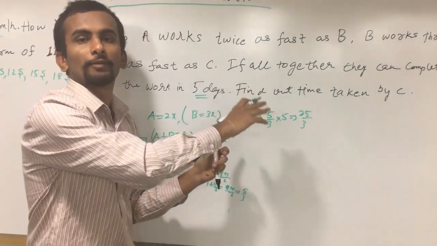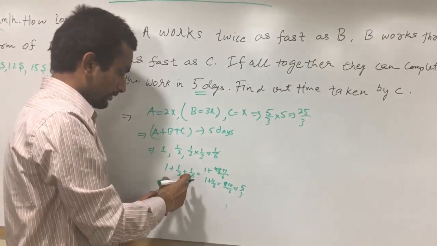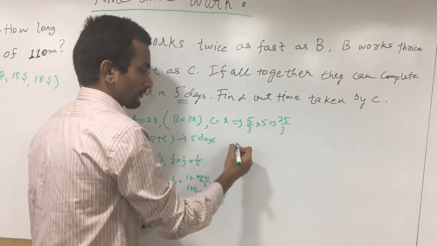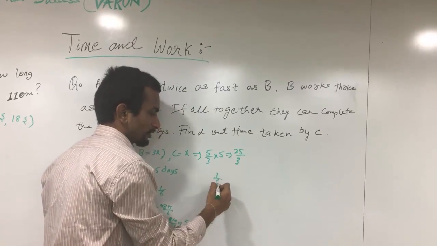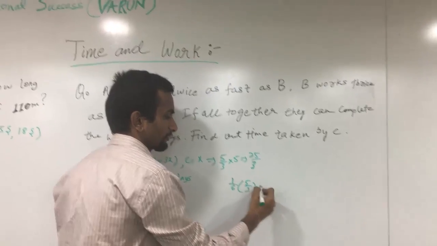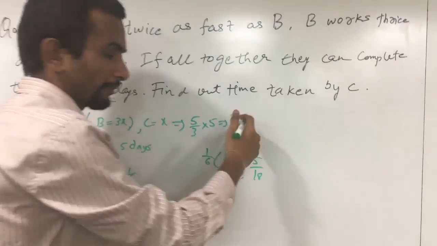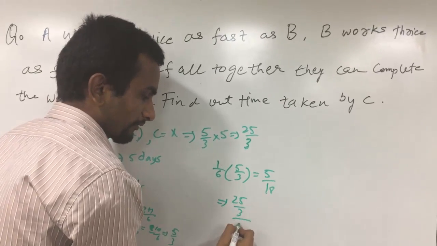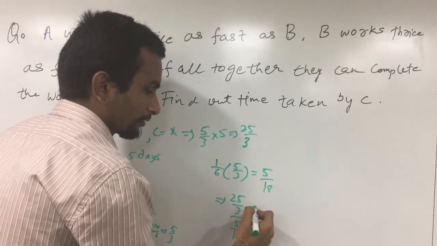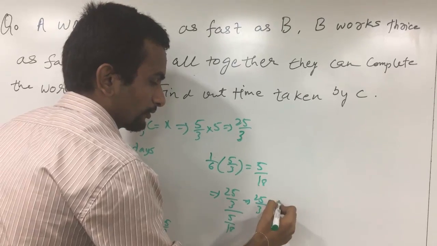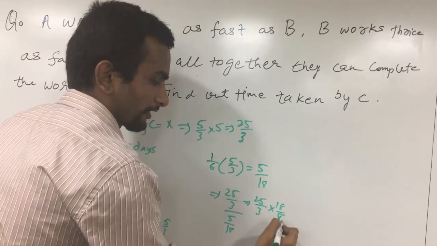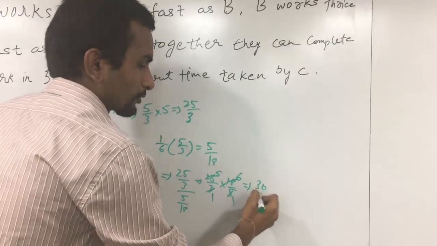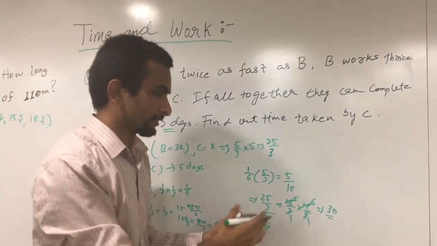So how much time will it be taken by C? As you see, C has a speed of 1 by 6 of the total 5 by 3. 1 by 6 of 5 by 3 is nothing but 5 by 18. The total work is 25 by 3. So he can do it in 25 by 3 divided by 5 by 18, or 25 by 3 into 18 by 5. 5 fives, 3 sixes. So C alone can do the work in 30 days.